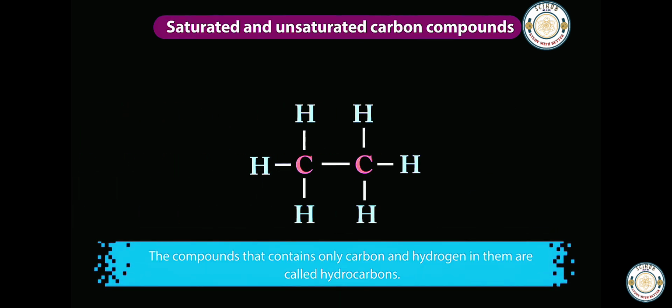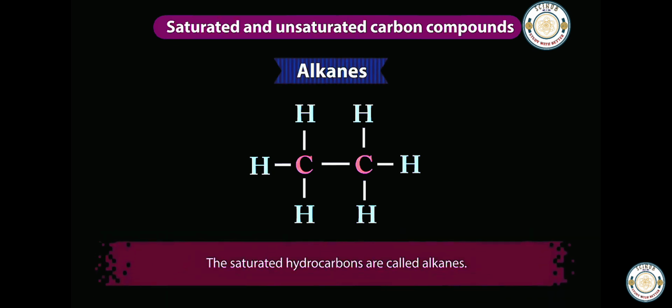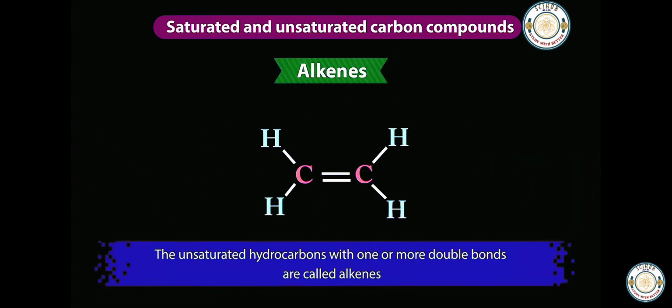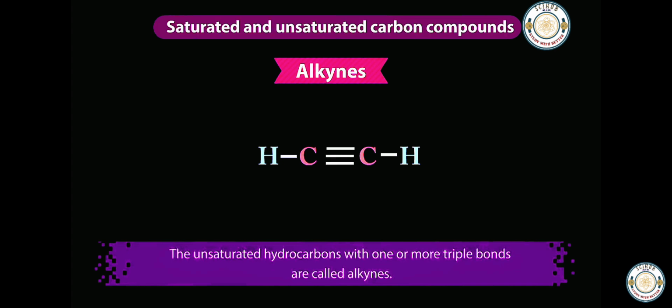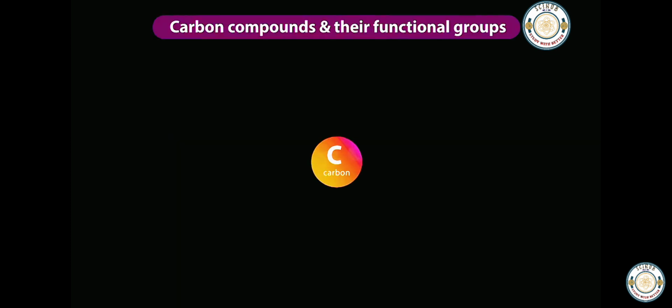The compounds that contain only carbon and hydrogen are called hydrocarbons. The saturated hydrocarbons are called alkanes. The unsaturated hydrocarbons with one or more double bonds are called alkenes. The unsaturated hydrocarbons with one or multiple triple bonds are called alkynes. Carbon compounds and their functional groups.